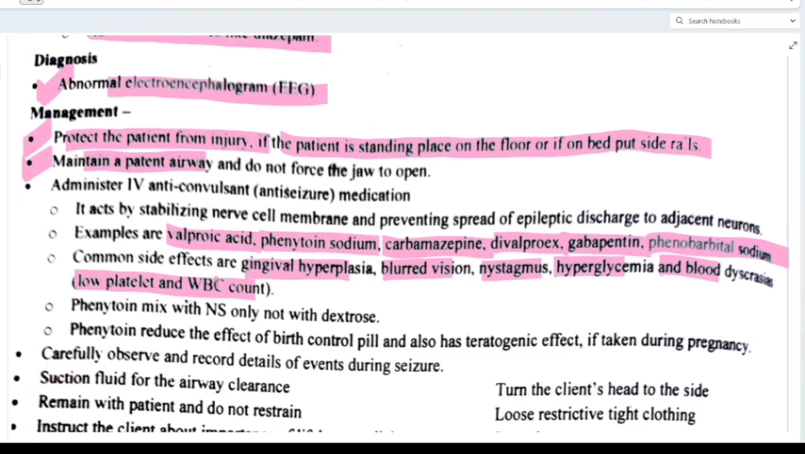Okay. Now phenytoin mixed with NS only, not with the dextrose. Okay. So we have to mix the phenytoin with normal saline, not with the dextrose. And if patient is taking phenytoin, it has a reducing effect on birth control pill, and also has teratogenic effect if taken during pregnancy. So we have to give this medication cautiously to the pregnant mother. We are not giving this medicine to pregnant mother, and also who all are taking birth control pill, then also we have to maintain the dose.